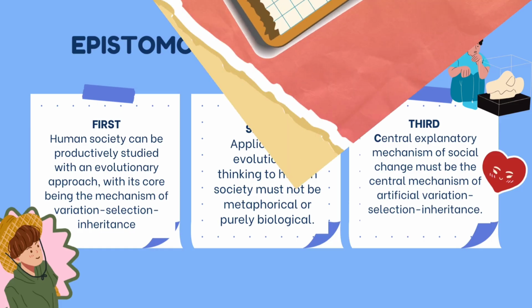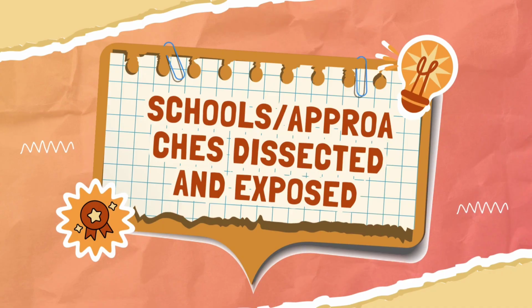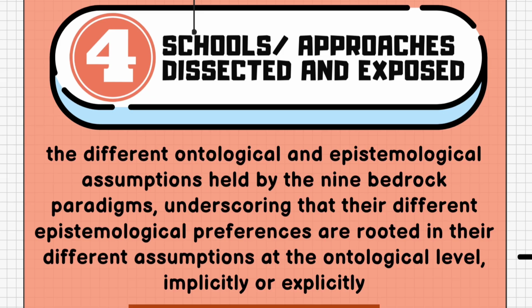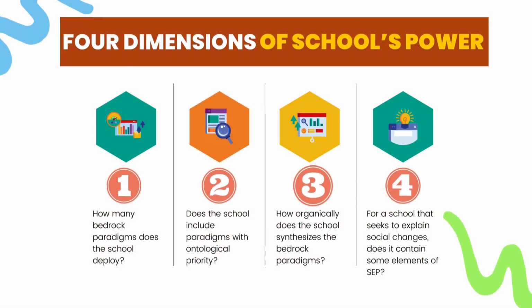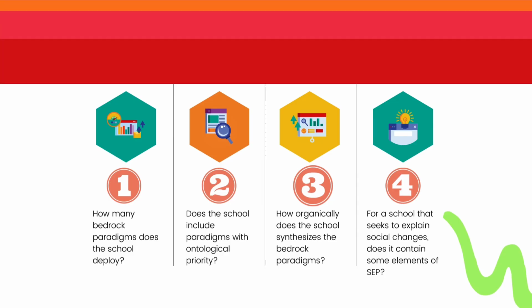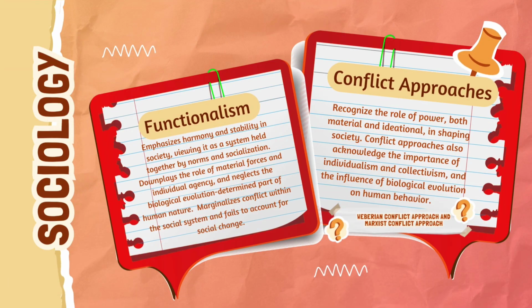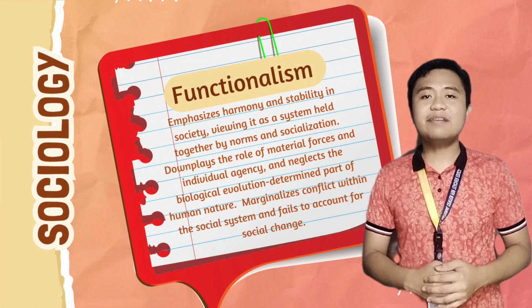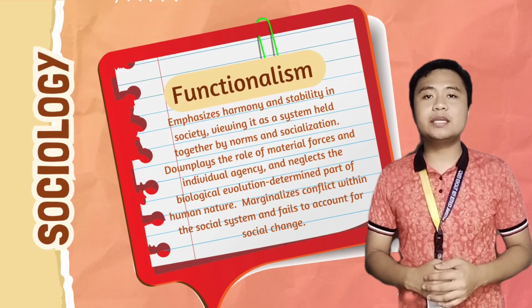On to the next are the exposed approaches related to social sciences. Before understanding it, we must keep in mind the 4 questions about the dimensions of the school of thought. Now we begin with the 2 competing schools of thought in sociology. First, it's functionalism, which emphasizes harmony and stability in society.